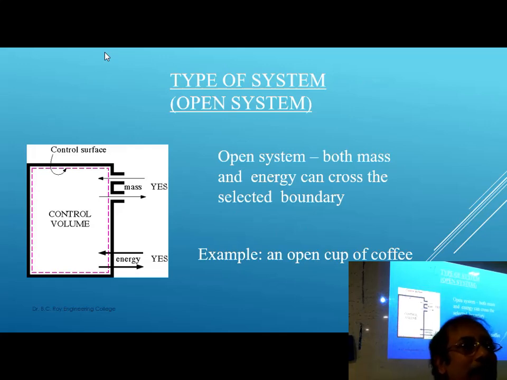Then you have isolated system. Isolated system means neither mass nor energy can be exchanged. For example, a thermoflask. A very close example will be thermoflask, and a perfect example is not available because leakage will always be there. In a thermoflask also there is leakage. Whatever lid we give, there also will be leakage. But just take the ideal situation. So there are three things: open system, closed system, isolated system.